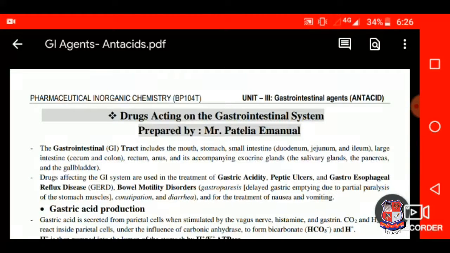Hello students, today we will discuss the drugs acting on the gastrointestinal system. It is a topic in the pharmaceutical inorganic chemistry syllabus.